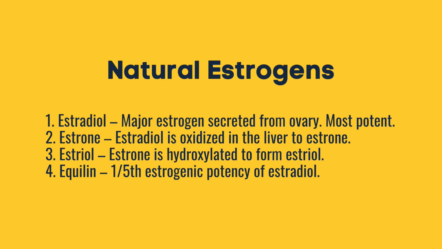Firstly, we have estradiol, which is described as the major estrogen secreted from the ovary. It is also considered the most potent. Estrone is formed when estradiol is oxidized in the liver. On the other hand, estriol is formed when estrone is hydroxylated. Lastly, we have equilin, which has one-fifth the estrogenic potency of estradiol.